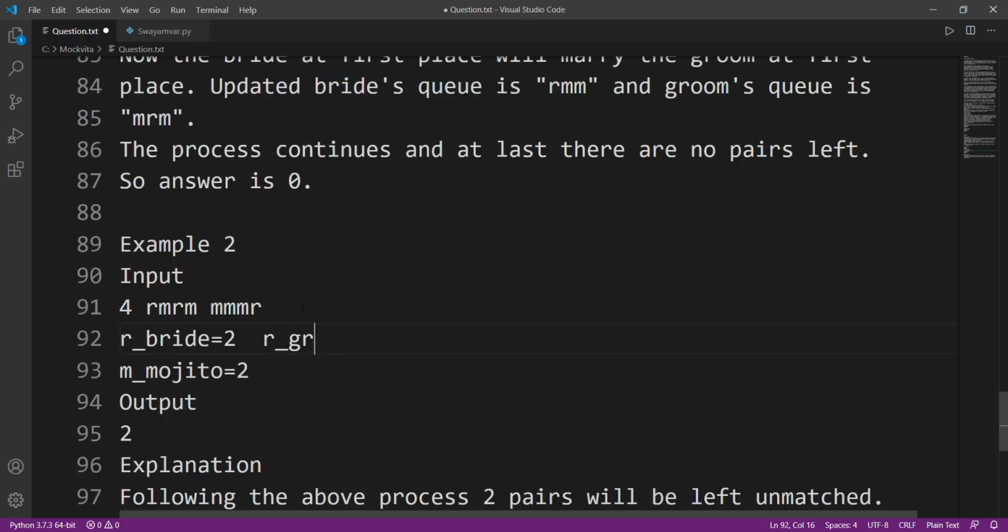We'll get only one, and after that we'll calculate how many grooms drink mojito. So again we'll get three. So you might think, why not just subtract: 2 minus 1 gives 1, and 3 minus 2 gives 1 again, and we add it, 1 plus 1, 2.